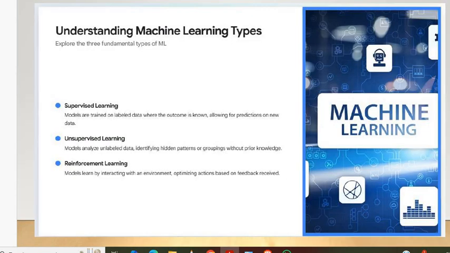Machine learning algorithms, as I said, are classified as supervised, unsupervised, and reinforcement learning. Supervised is nothing but using labeled data. Already trained data are used, that is supervised learning. Unsupervised learning means unlabeled data. It won't be trained or have prior knowledge. At that time, we analyze the hidden patterns and analyze that algorithm.